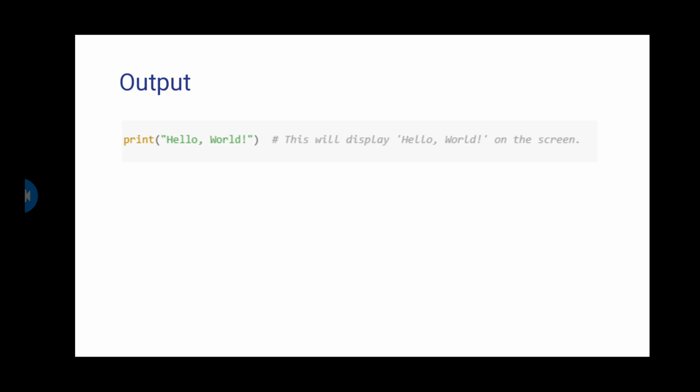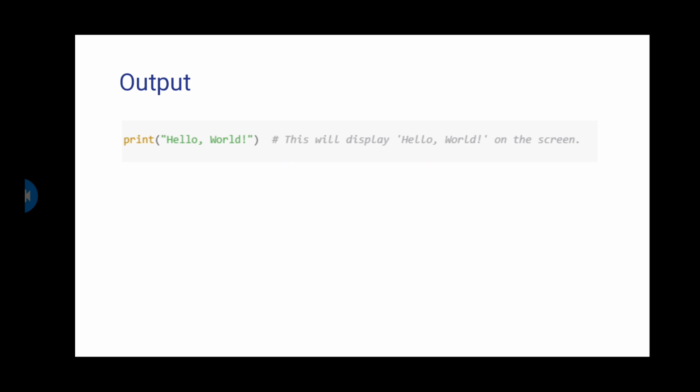So now we're going to discuss how to build our first program, how to make an output, how to produce something from the computer, to tell the computer something to do. We can do that by using the word print, hello world.